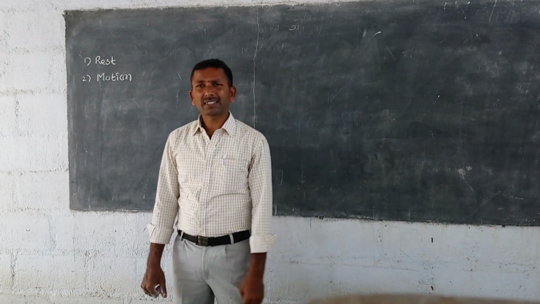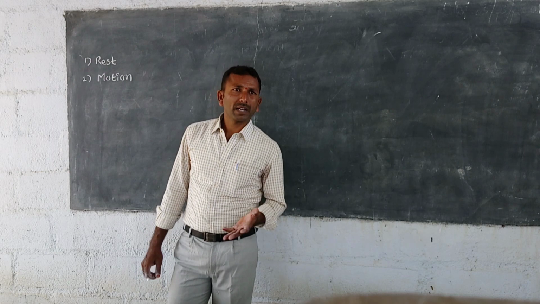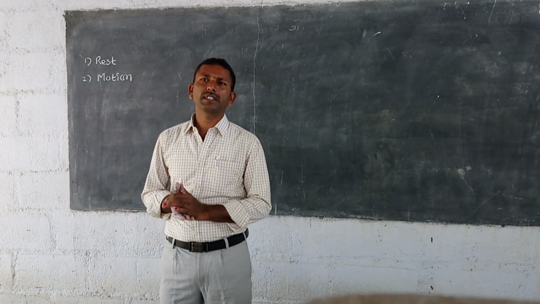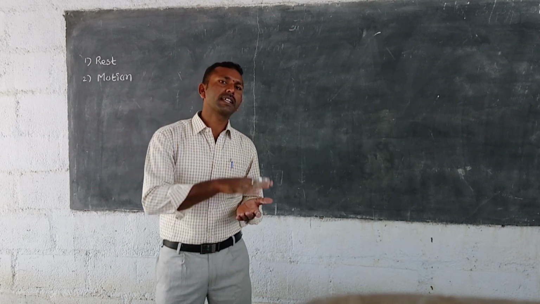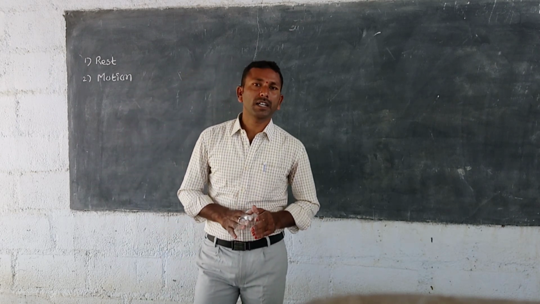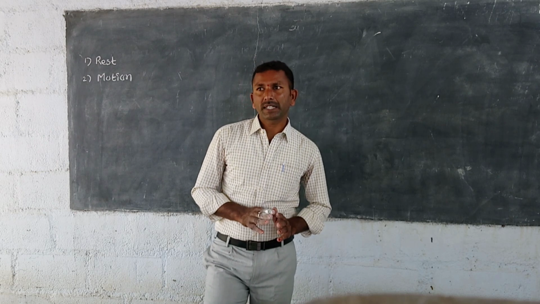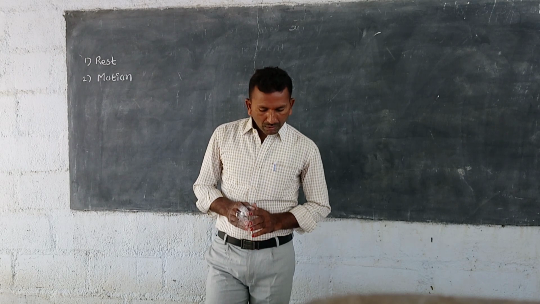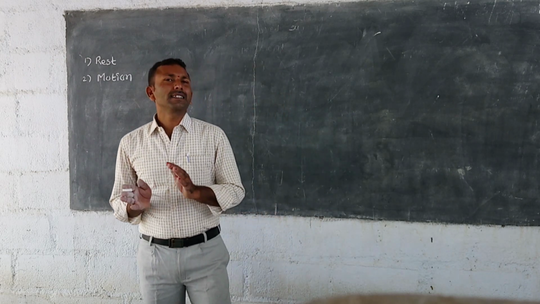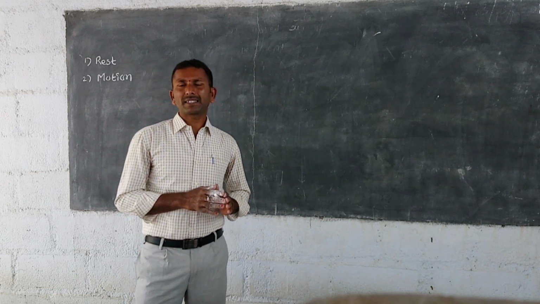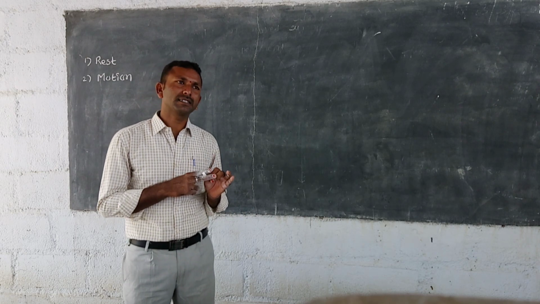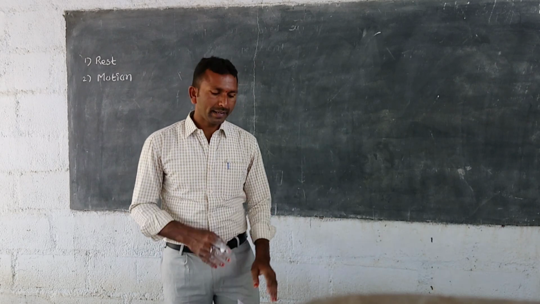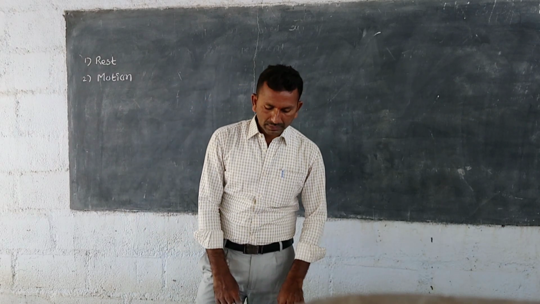So we are seeing a number of changes in our daily life. The birds are flying in the air, the vehicles are moving on the road, the aeroplanes are flying in the sky. A number of things we are observing in our daily life. Main three changes: sunrise, sunset, and changes in the season. How they are appearing, how they are changing, is due to the earth's motion. Only these three changes are happening.